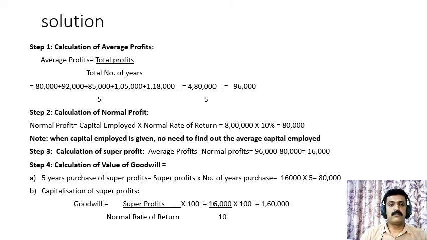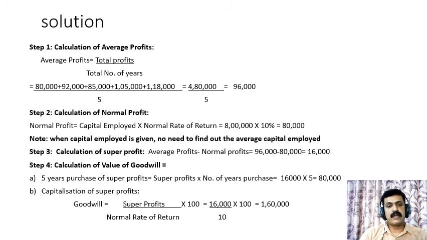In the next step, we have to calculate the normal profits by applying the formula capital employed multiplied by normal rate of return. Capital employed is already given in the problem as rupees 8 lakhs, and the normal rate of return is also given as 10%. Therefore, the normal profits are rupees 80,000. When capital employed is directly given, there is no need to find out the average capital employed.